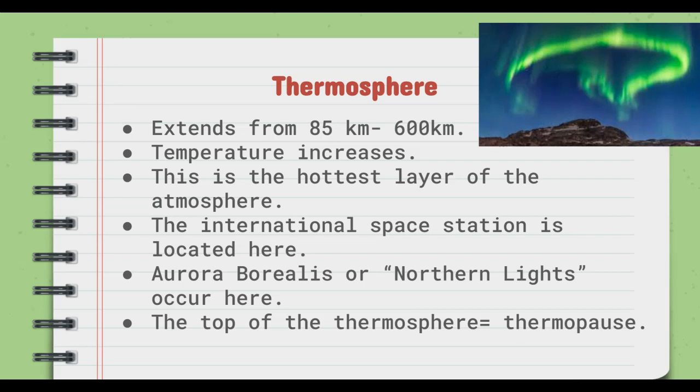If you've ever heard of the Northern Lights, or the Aurora Borealis is the official term, that is where these occur. So the thermosphere is where the Aurora Borealis and the Northern Lights occur. And shockingly enough, the top of the thermosphere is called the thermopause.